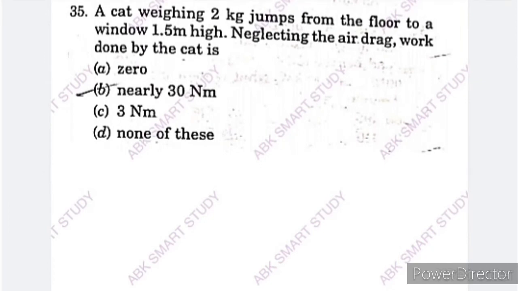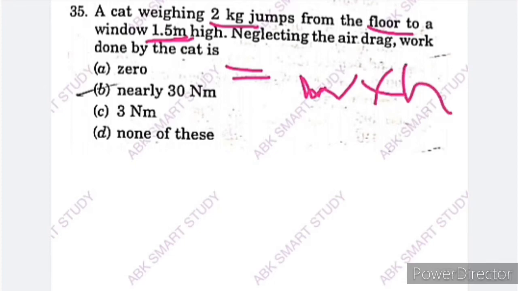A cat weighing 2 kg jumps from the floor to a window of 1.5 meter height. So the height of the window is 1.5 meter. Neglecting the air drag, the work done by the cat is. So here, neglecting the air drag, we know work done is equal to weight into height, mg into h. Here the weight is given, 2 kg.